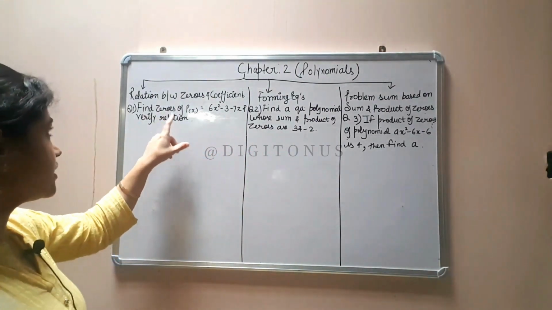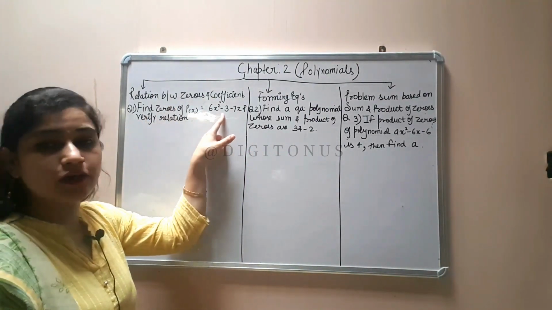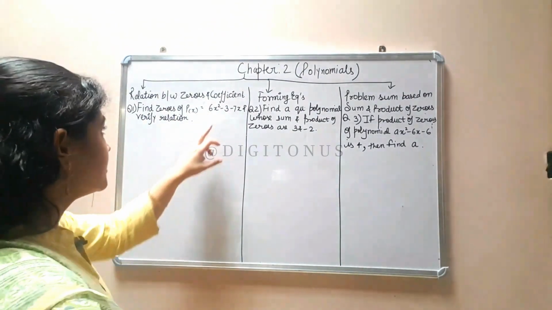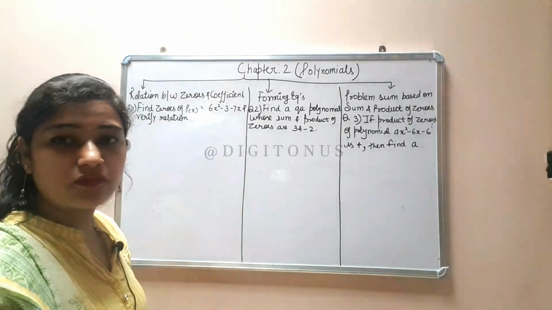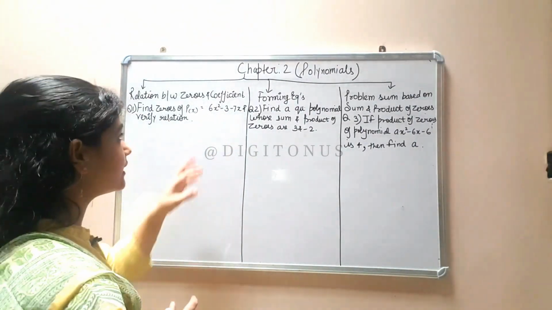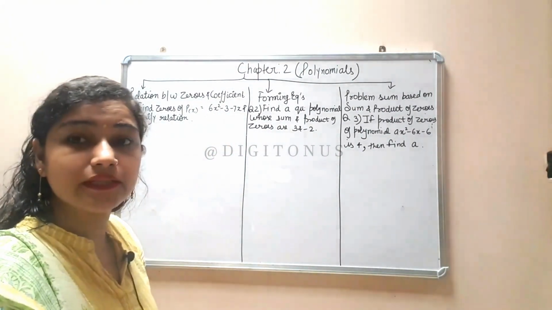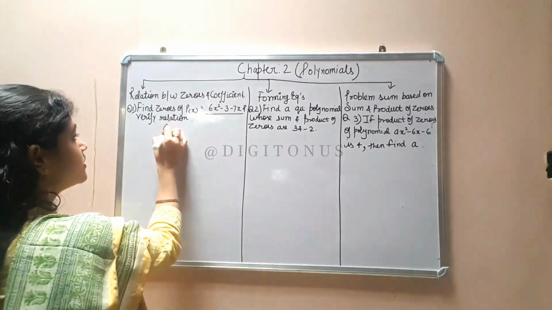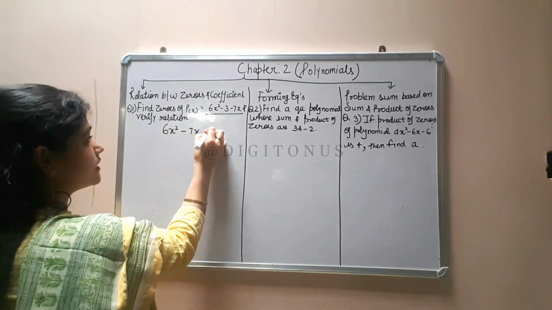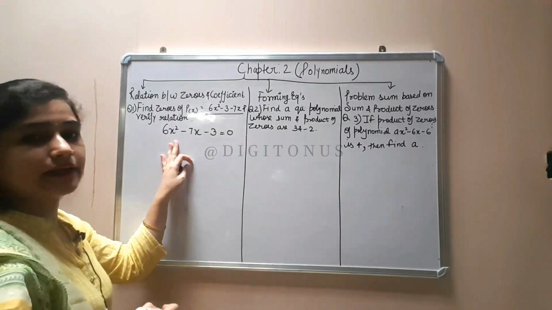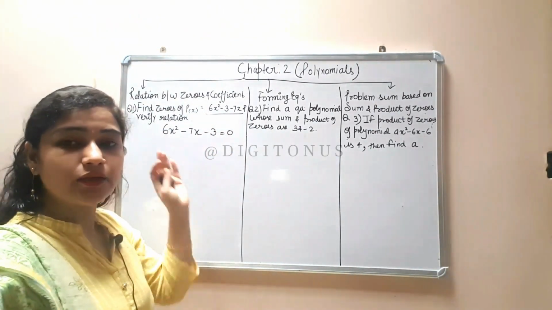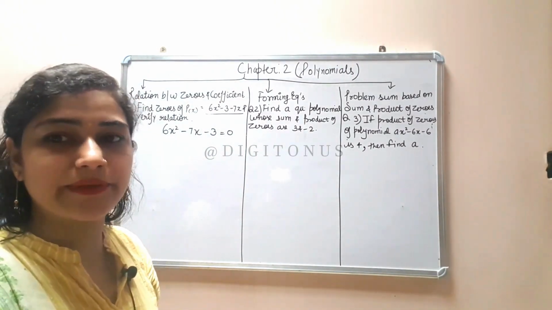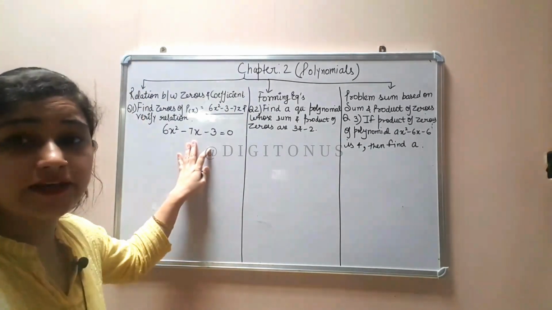I have written one question related to this topic: find the zeros of the polynomial 6x square minus 3 minus 7x and then verify the relation. First we have to find the zeros of this equation, but a very important thing is that the polynomial first of all should be in the standard form. Okay, so first we will write this equation in the standard form, ax square plus bx plus c. Now you have to find the zeros of this polynomial. You can use any method for that. It is not written that you have to use any specific method. So I am using the factorization method.